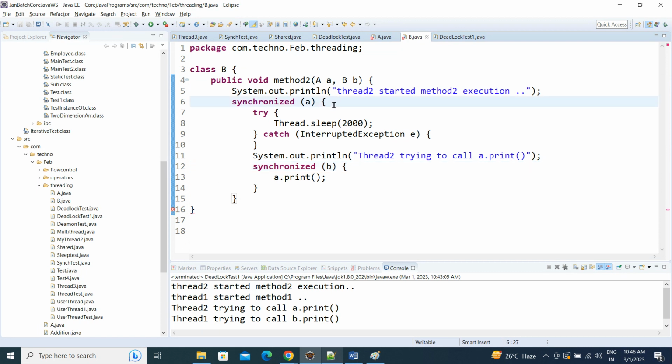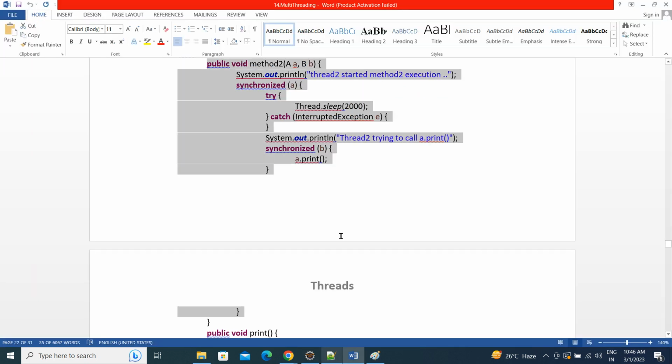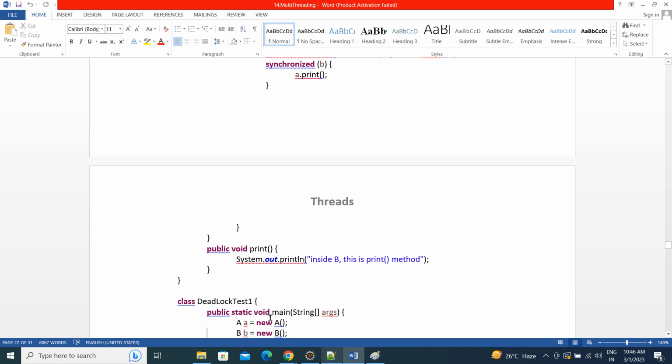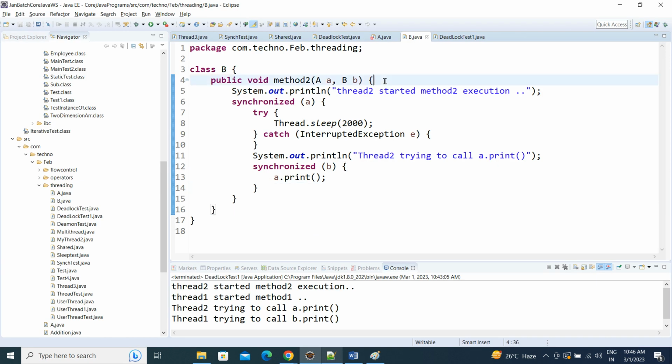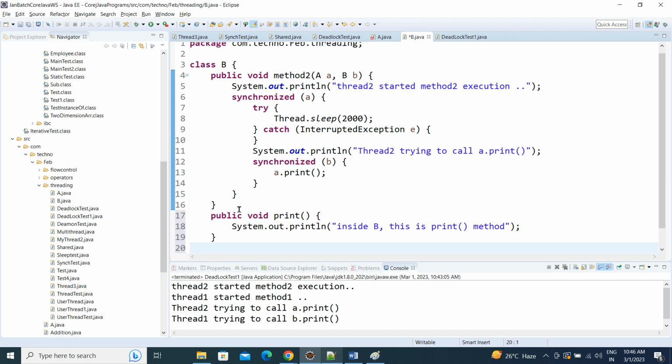This is one, this is the method, this is the class. Now let's go to the thread log. Sorry, the print method is also missed. Let's call the print method also.